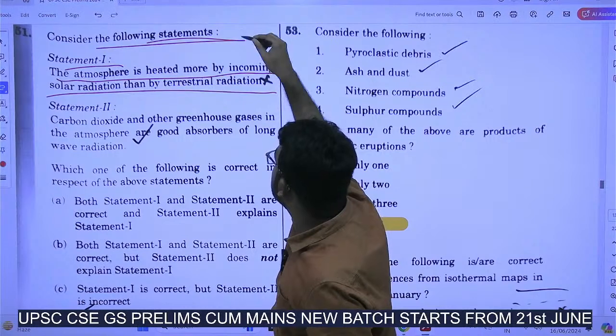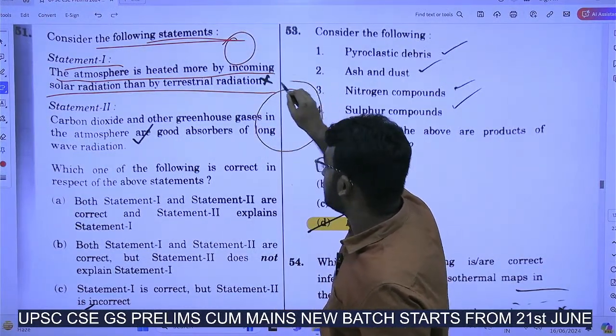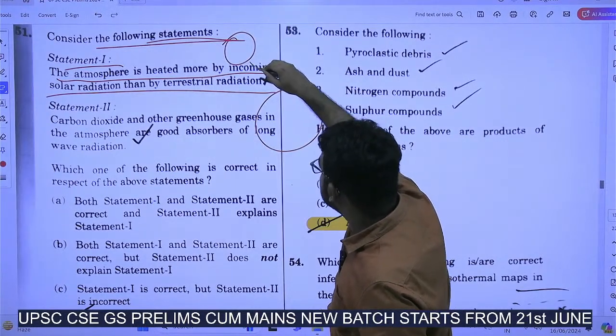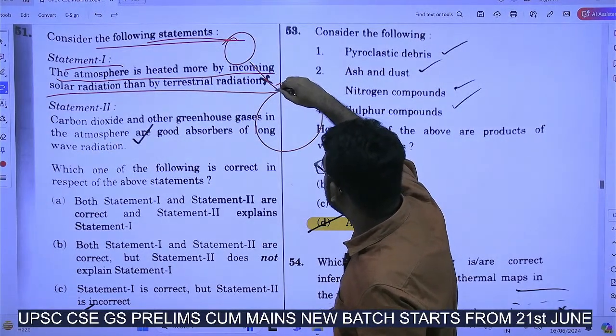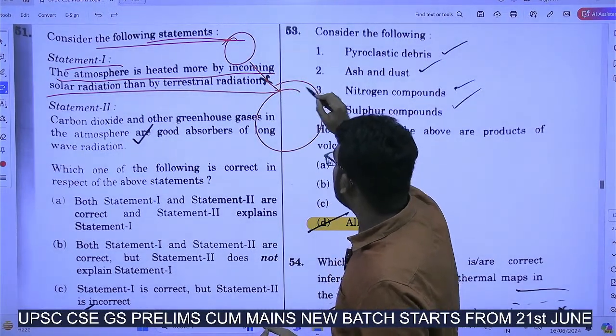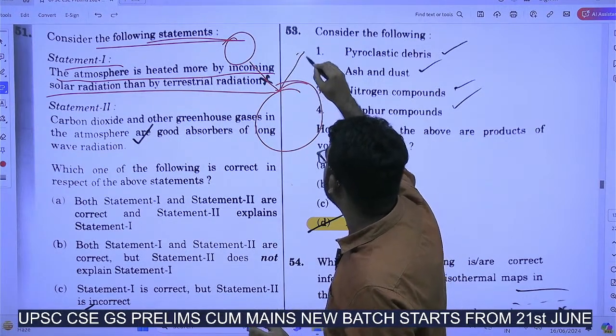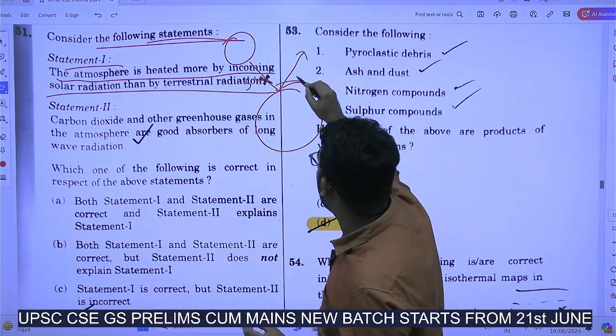When sun rays come from the sun, this is Earth. The rays here will be coming in as short wave radiation. Now Earth's surface will be emitting this as long wave radiation. Here short wave radiation and here long wave radiation.